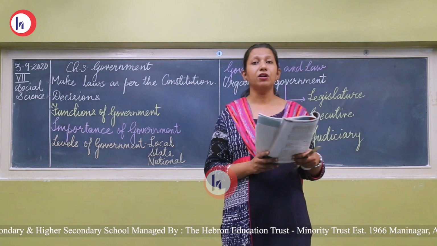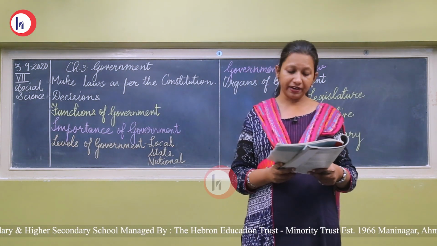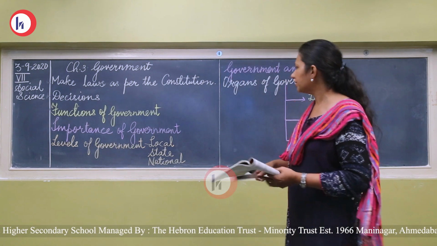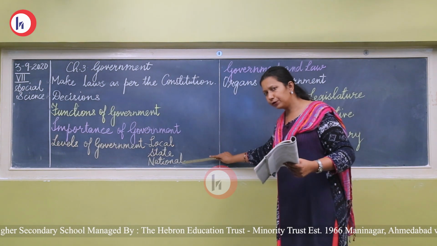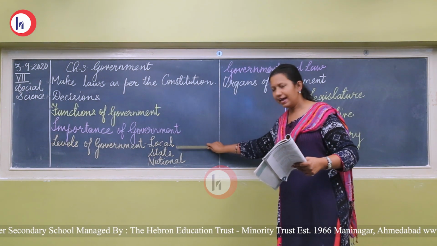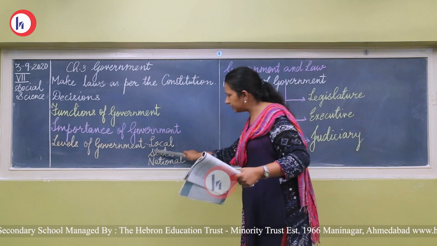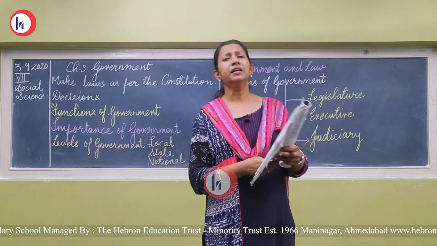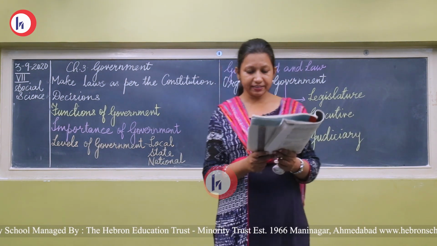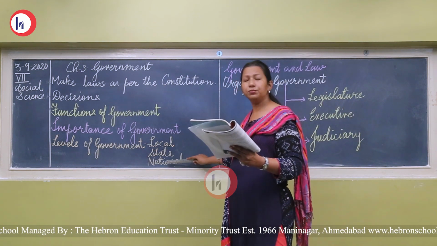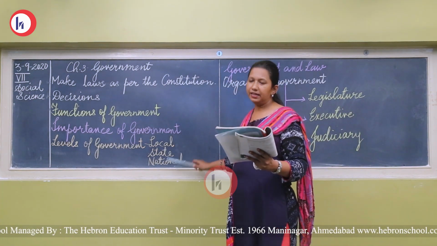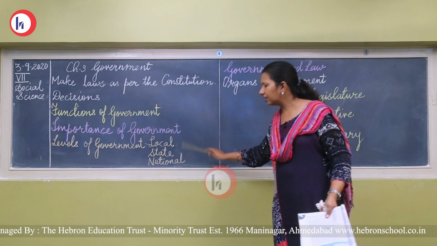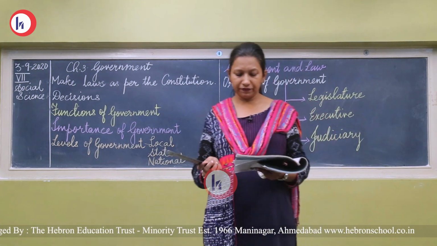That's why India is also called a federal state. What is the meaning of a federal state? This means that government functions at two levels, basically the state level and the central level. Of course, the local level is included in the state, but for a federal state like India, it is written that government functions at two levels, state level and national level. The national level government is also called the central government, and it looks after the entire nation.